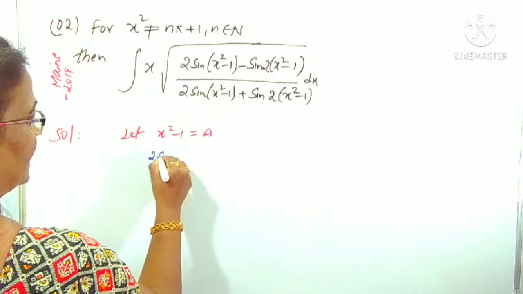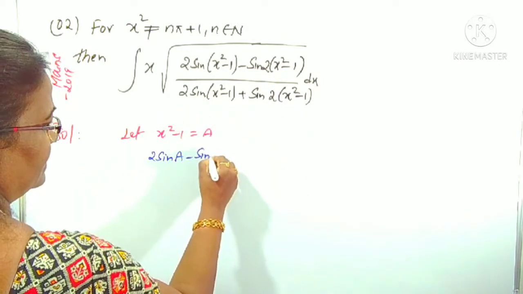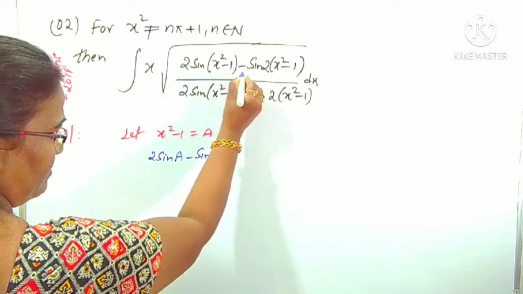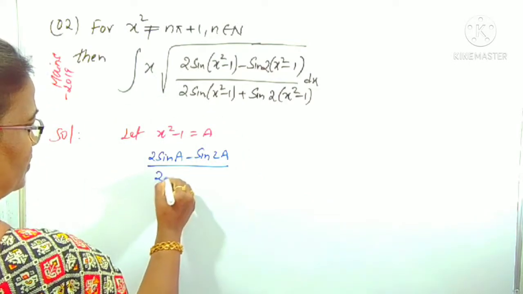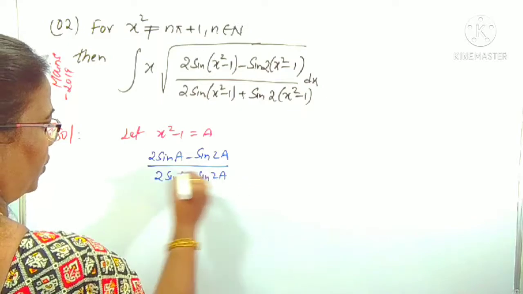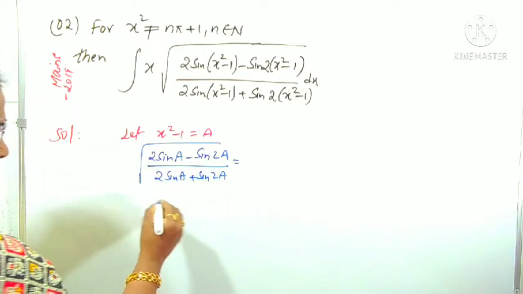This is in the form of a. x square minus 1 is a means 2 sin a minus sin 2a, right? This becomes 2 sin a minus sin 2a. In the same way, the denominator is 2 sin a plus sin 2a, under root. Finally I will replace a with x square minus 1.